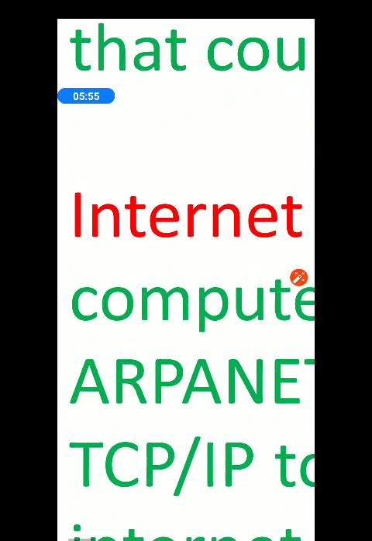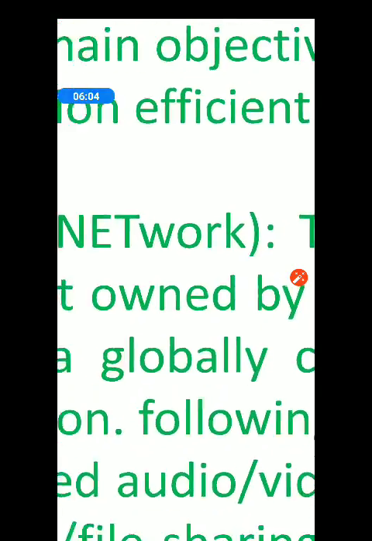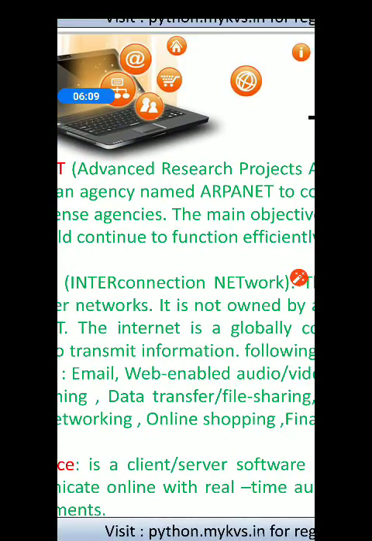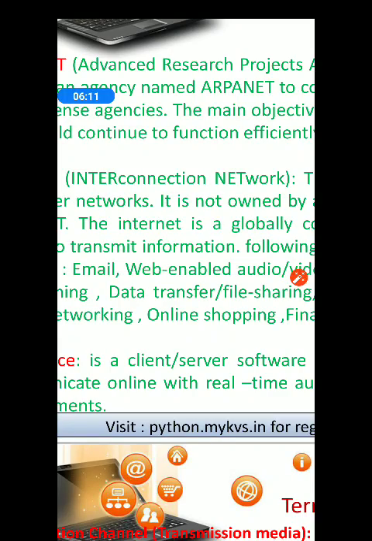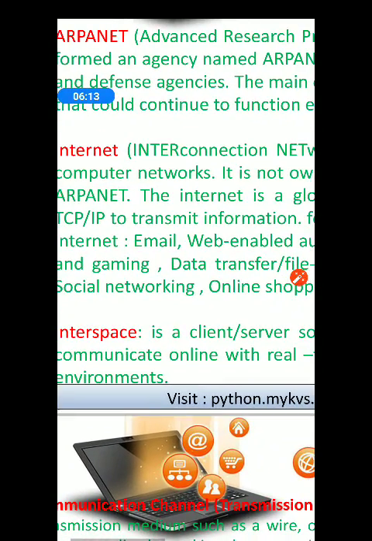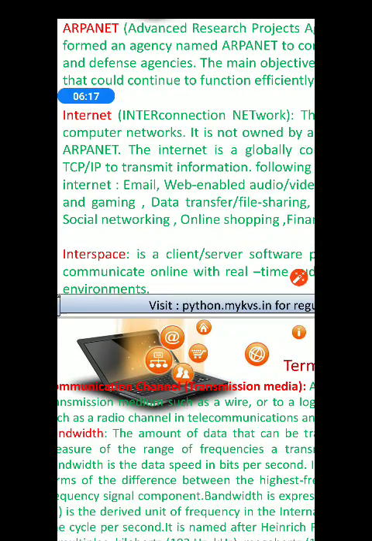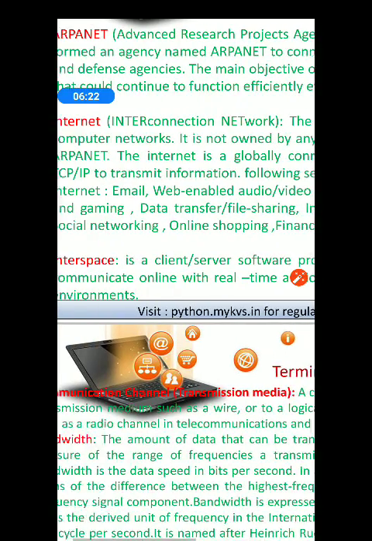Come to internet. The term internet. You all are familiar with the term internet. Write the full form. Interconnection network or interconnected network, whatever suits you properly. Internet is used in data transferring, web-enabled audio and video, email, online shopping, social networking, etc. We will come to that.